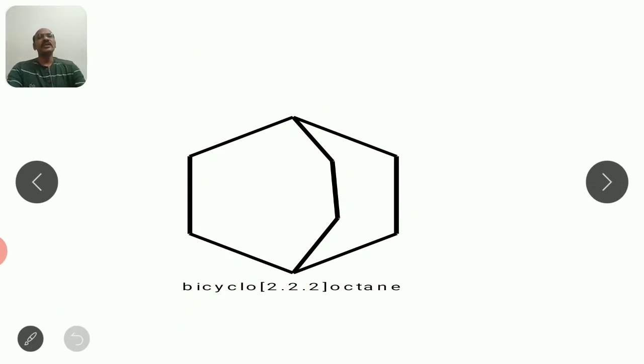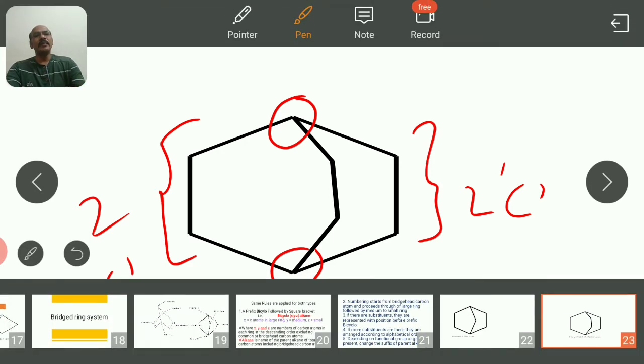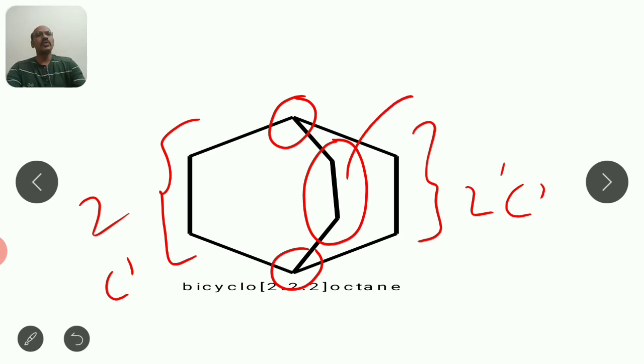Now here you see this is a tertiary carbon, this is a tertiary carbon, so those are bridgehead carbon atoms. No substituent, no functional group. Here it is a bridge of 2 carbon atoms. It is a bridge of 2 carbon atoms, and here this middle one is also a bridge of 2 carbon atoms.